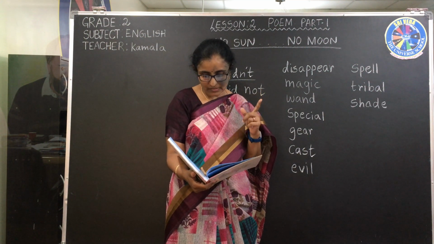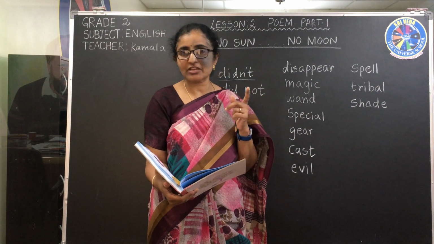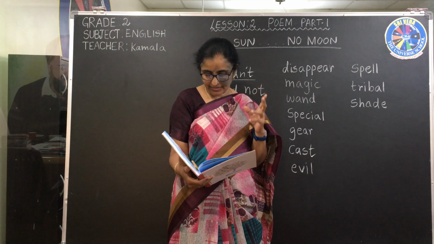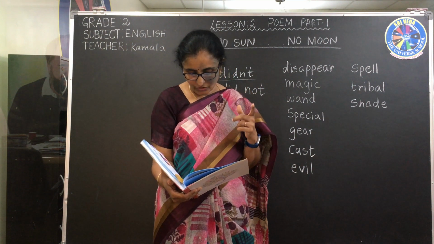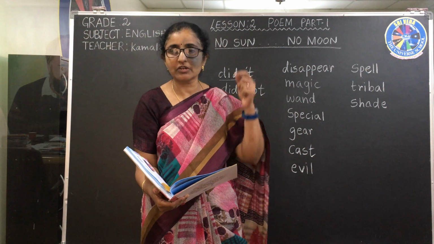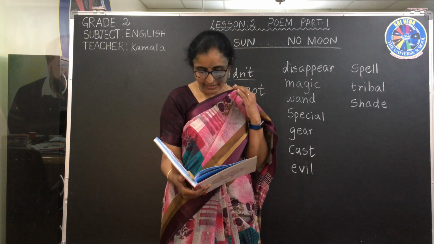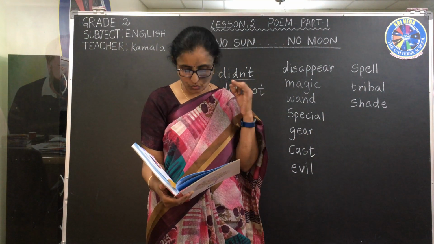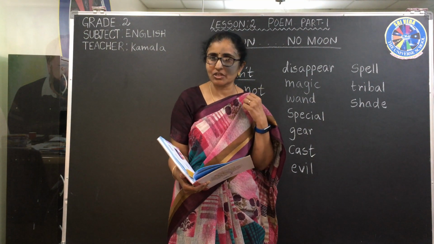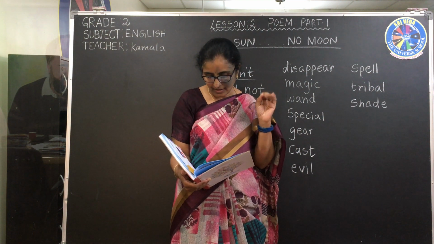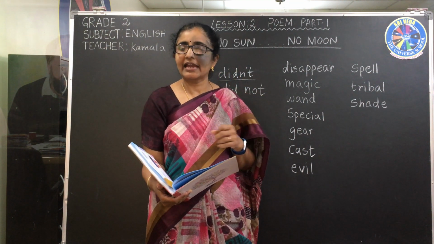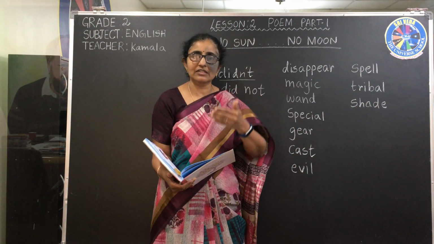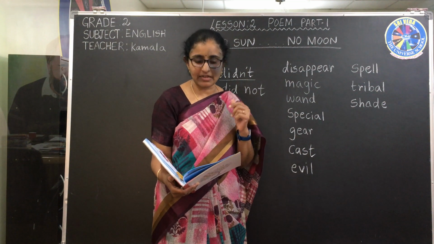So I didn't use a magic wand. I had no special gear. I didn't cast an evil spell. I didn't use first aid. I didn't do a tribal dance. I just pulled down the shade. She said, I didn't use any magic. I didn't use any special thing for them to vanish. I didn't even use a special word, some evil spell. I didn't even use any first aid and I didn't even do any tribal dance. They just disappear. How? By closing the shade. That is your poem, very easily.